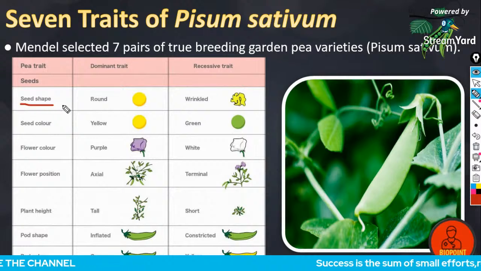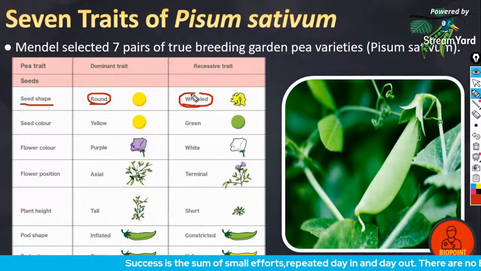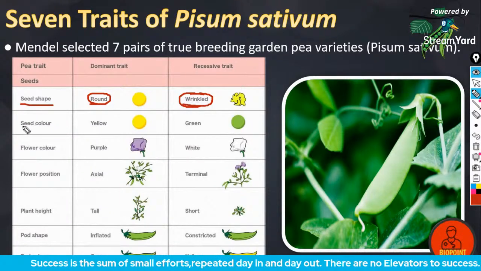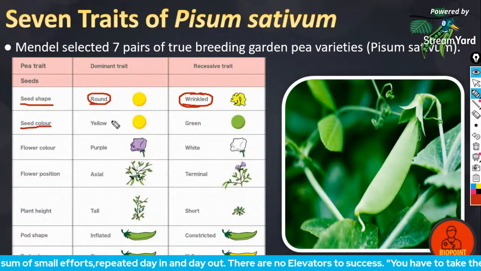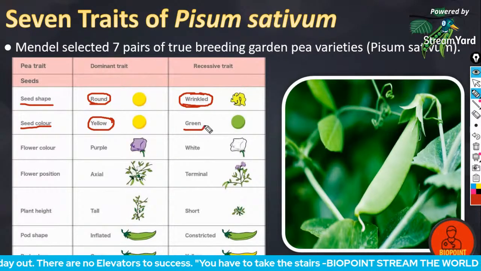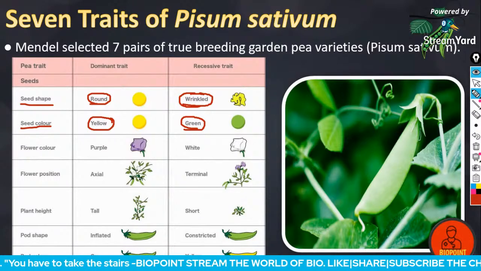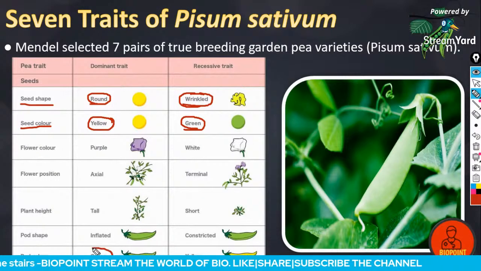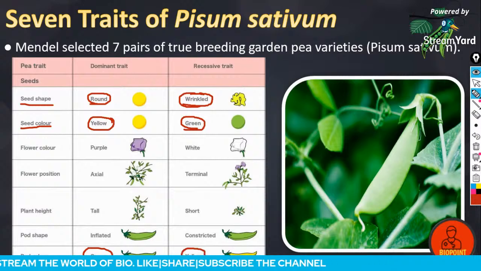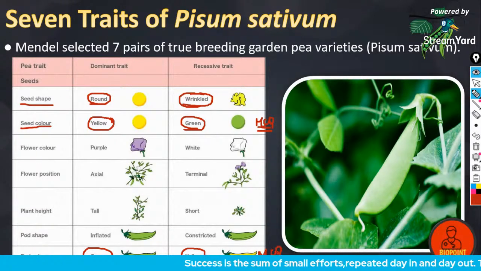So first is seed shape, where round is dominant and wrinkled is recessive. All these are previous year MCQ questions. Seed color: yellow is dominant and green is recessive. But for pod color it is interchanged: green is dominant and yellow is the recessive trait. This is a previous year MCQ question.